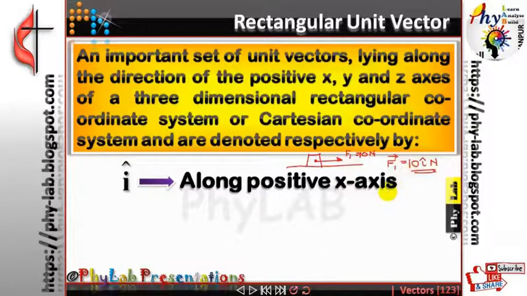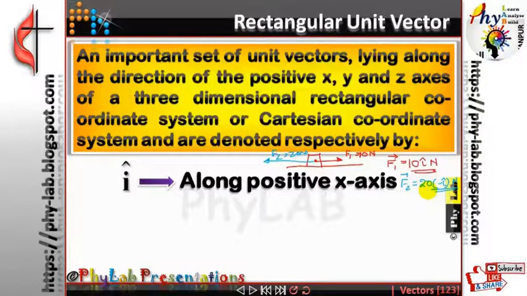There was another force which was acting on the box. What was that force? 20 Newton. F2 was 20 Newton. So what are we going to write for F2 now? F2 will be equal to 20, and in which direction is it acting? Negative x-axis. So what are you going to do? Minus. Is that clear? So that's how the unit vectors define the sense of direction.